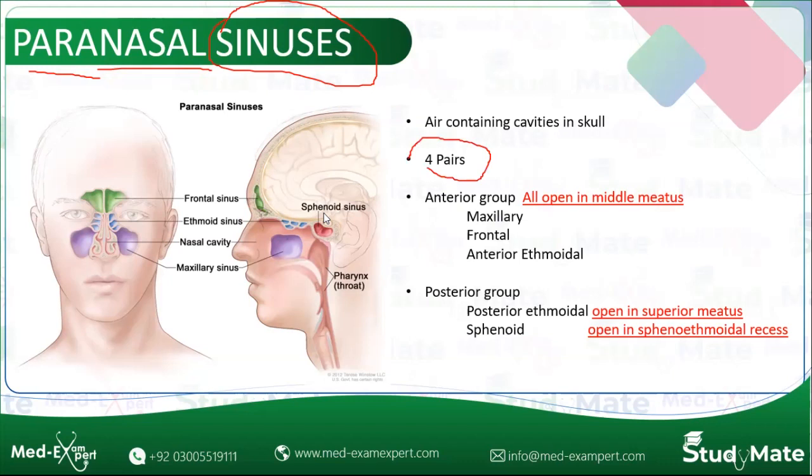Number 1, we have the frontal sinus. Number 2, we have the ethmoid sinus. Then we have the maxillary sinus, and we have the sphenoid sinus. These paranasal sinuses are divided into 2 groups. We have the anterior group of the sinuses and the posterior group of the sinuses.